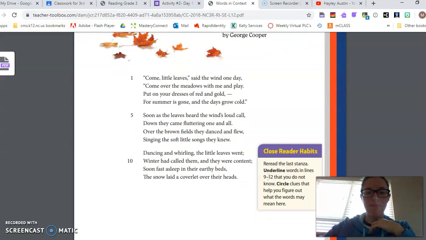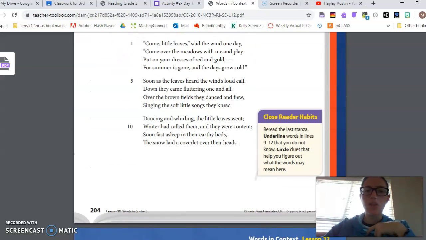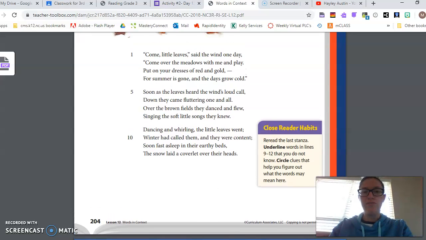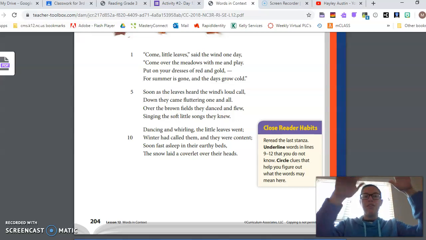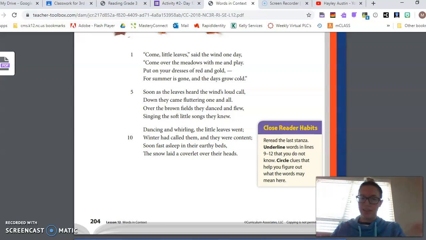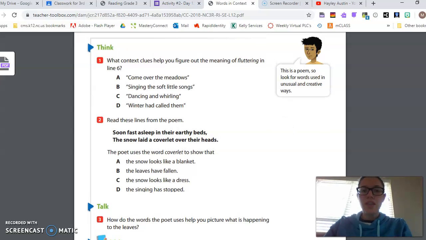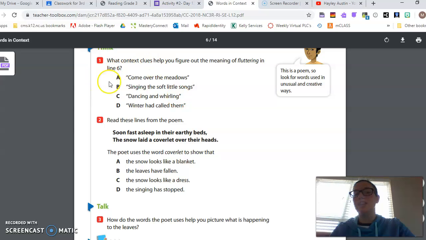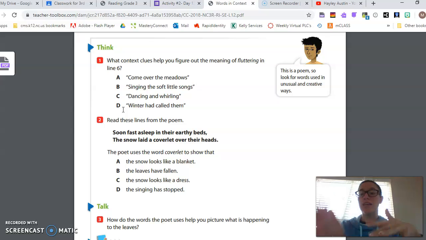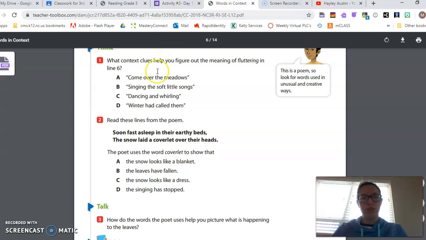So I'll have to think about my answer choices then, or thinking about the word. What do you think fluttering means? Like think in your head, what do you think fluttering means? Fluttering means just like falling or moving softly, right? And so the question is actually asking me what clues help me figure out the meaning. So I need to figure out which one of these context clues is helping me describe how the leaves are moving. So let's go through those choices.